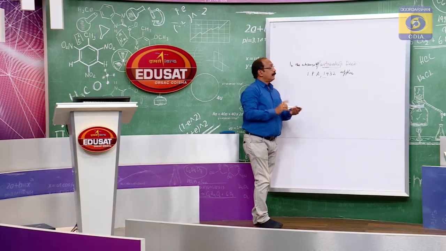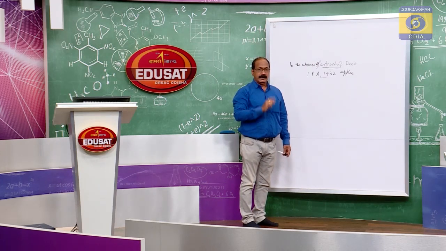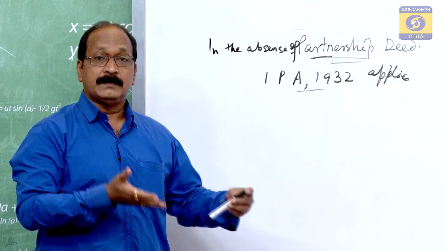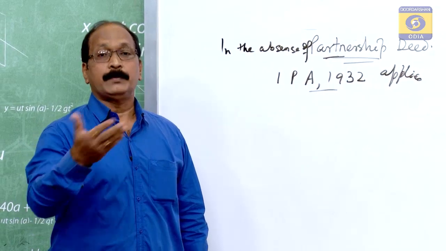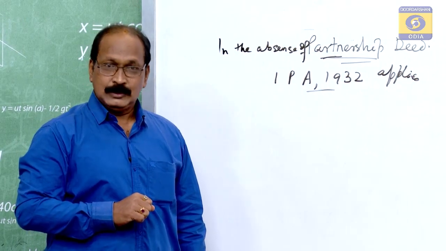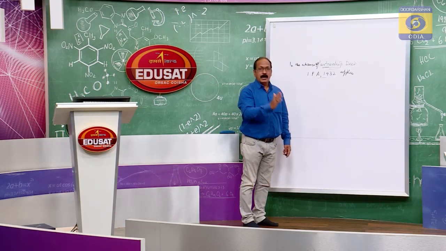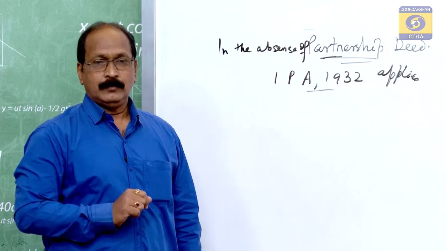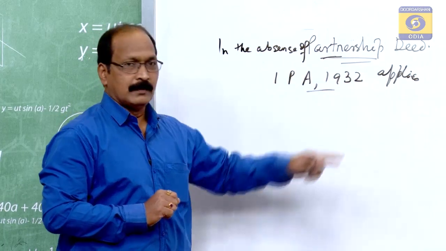In the absence of a partnership deed, the Indian Partnership Act 1932 applies. Very important to remember. A number of items are there in the partnership deed, but we are discussing the partnership accounting, how the accounts are to be maintained. There are some economical aspects and some non-economical aspects. We should remember the economical or monetary aspects of the partnership deed. When the partnership deed is absent, then this Partnership Act applies.